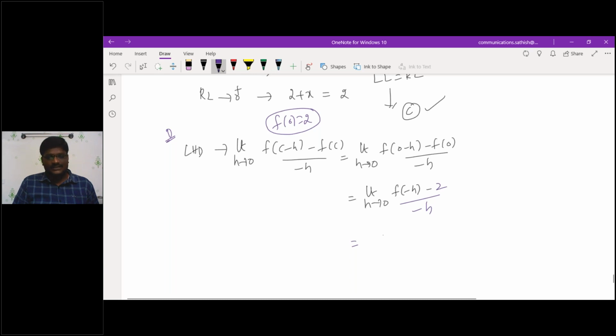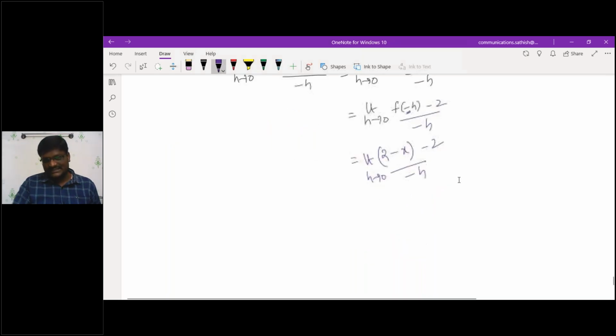Yes, sir. I have to put it as 2 minus half. I have to substitute x as minus h only, na? Limit h tending to 0 of 2 minus half minus h, minus 2, by minus h.